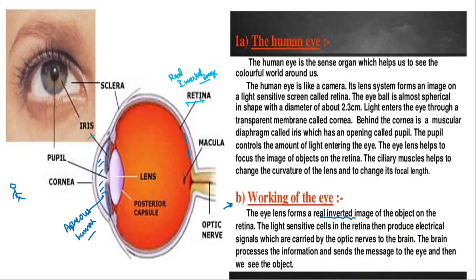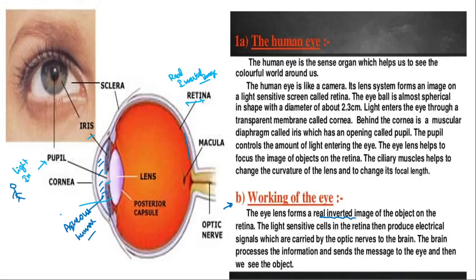What is the iris? It is a diaphragm which controls the size of the pupil. What is the pupil? Through it the light rays pass through the lens, and it forms an inverted image on the retina. This is the lens.